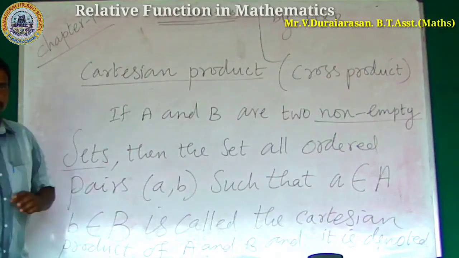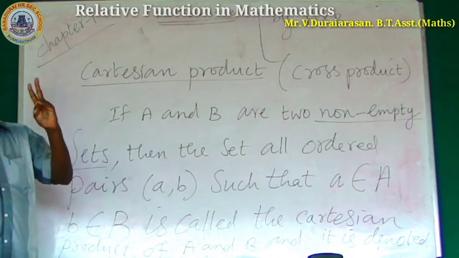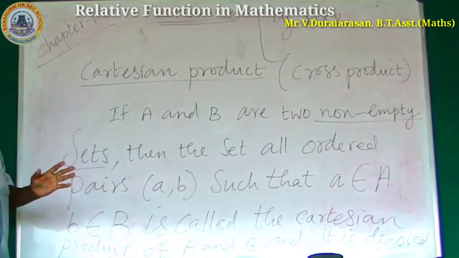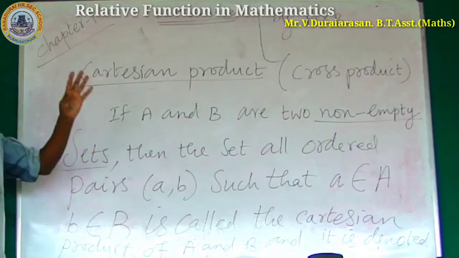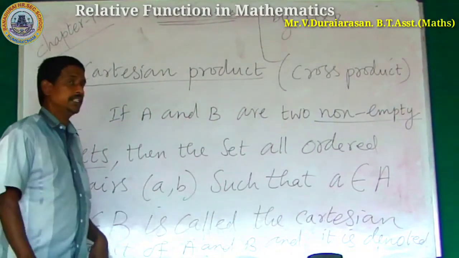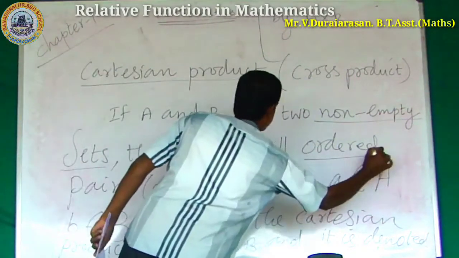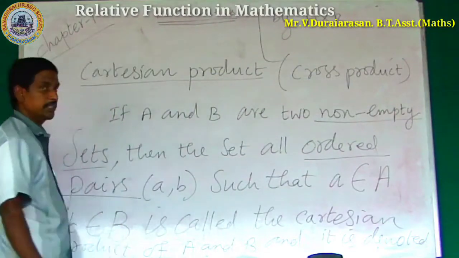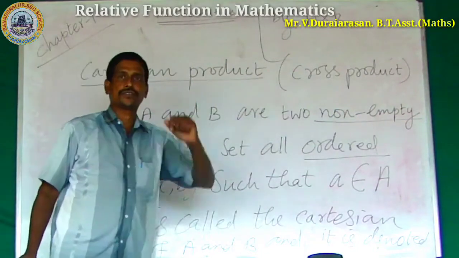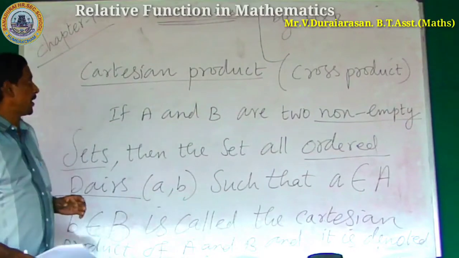So, first of all, to find the Cartesian product, let us consider two non-empty sets. One set is A and another set is B. To create the collection of ordered pairs, A cross B is called the Cartesian product.